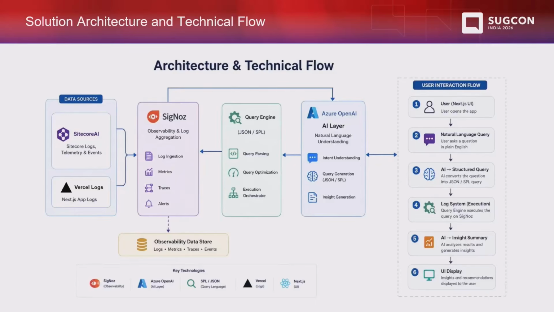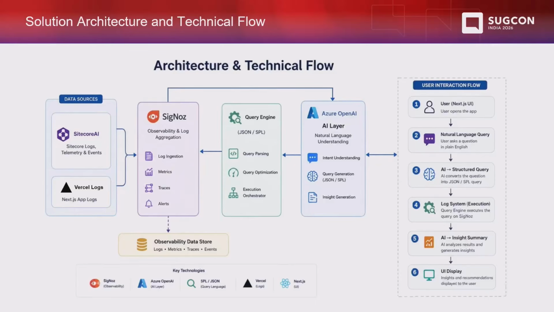So what is the query engine here? The query engine will basically create the request based on the expression passed by the AI layer, and then this query engine request will go to Signos. Signos will take this request, and the information is then passed back to the AI layer. At this point, the AI layer has all the data, based on whatever prompt we have written and whatever time range we have given. The AI layer will then do further processing on top of it, work out exactly what went wrong, and try to give some intelligent insight.